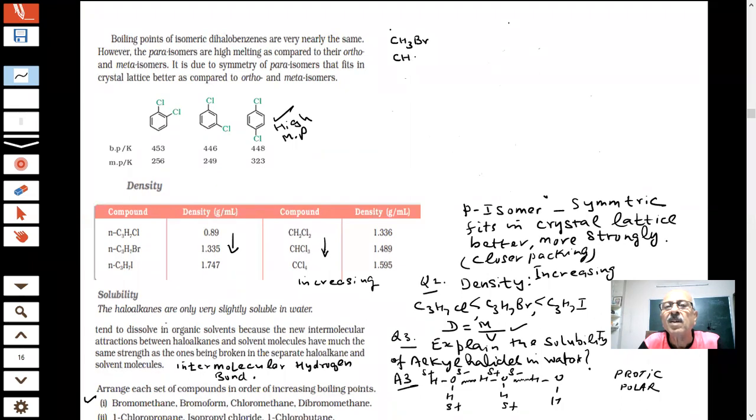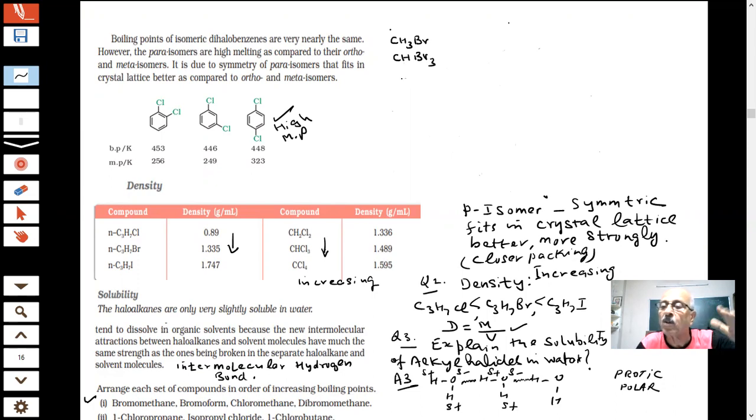And what is bromoform? Bromoform is CHBr3. I told you bromoform, iodoform is CHI3, chloroform is CHCl3. They are important compounds. We must know their common names, very important.